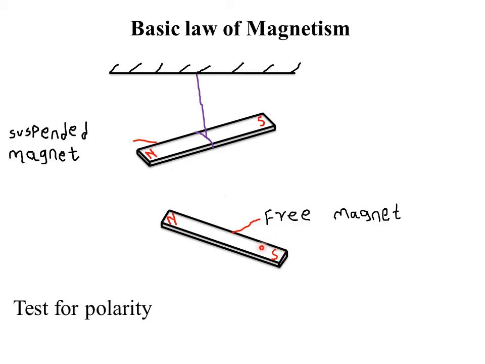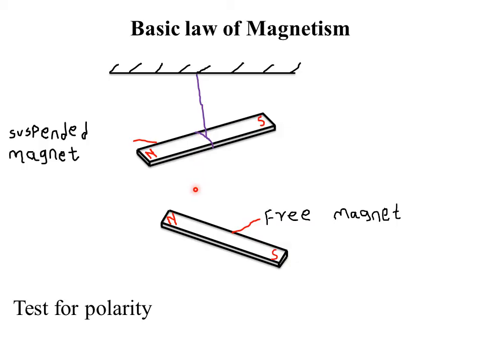However, if you take a south pole and bring it close to a north pole, they will attract each other. Also, if you take a south pole close to a south pole, they repel each other. But if you take a north pole close to a south pole, they will always attract each other. So the basic law of magnetism states that like poles repel, and unlike poles attract.